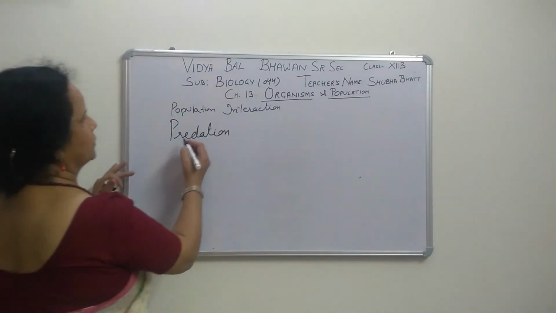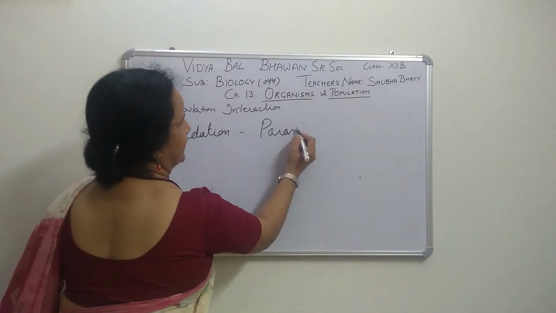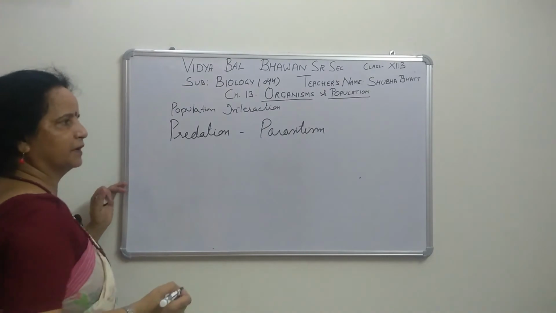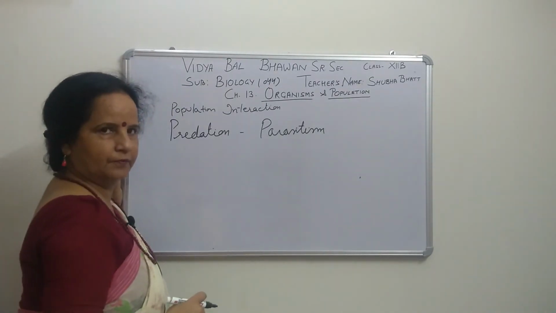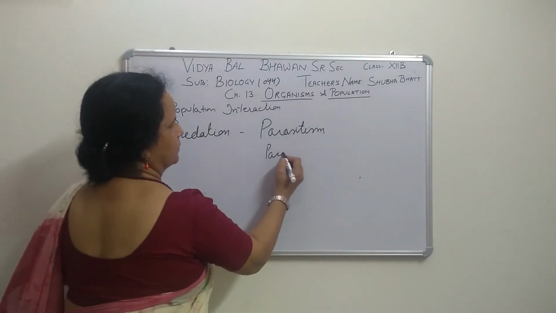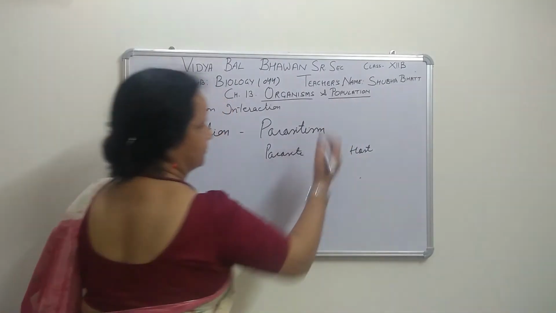When we talk about parasitism, there is the parasite and another species, the host, where they are parasitizing.